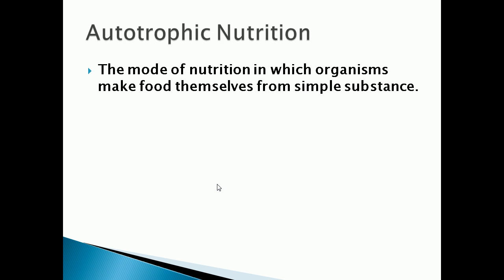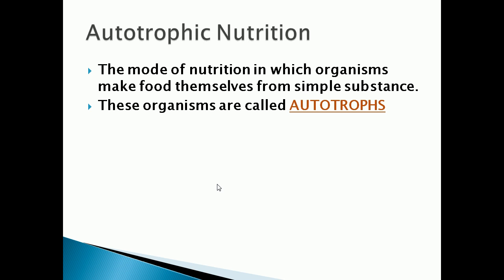What is meant by autotrophic nutrition? The mode of nutrition in which organisms make food themselves from simple substances is called autotrophic nutrition. That means these living organisms can prepare their own food. These organisms which can prepare their own food are called autotrophs.